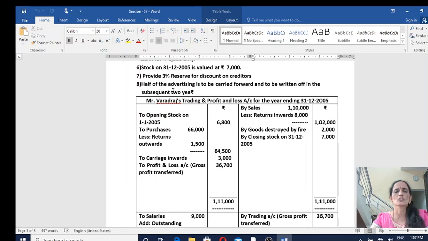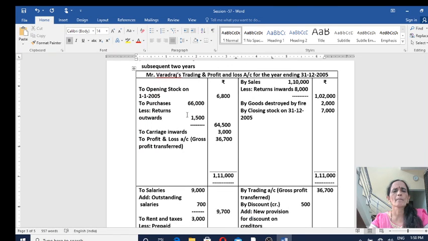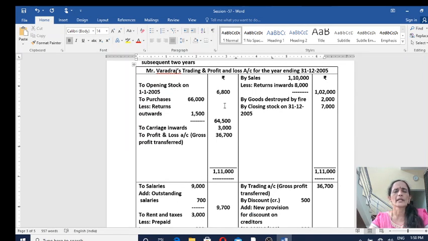Half of the advertising is to be carried forward and to be written off in the subsequent 2 years. This is also one of the adjustments relating to profit and loss account and balance sheet. So let us consider it later. Now trading account items have been recorded.